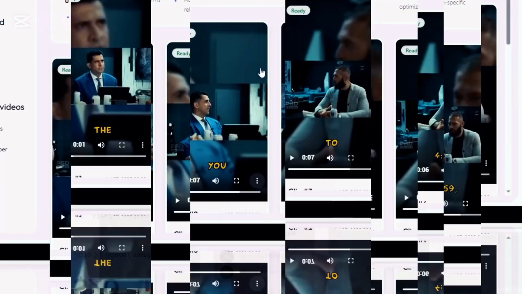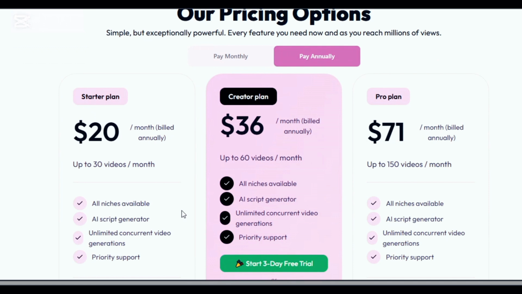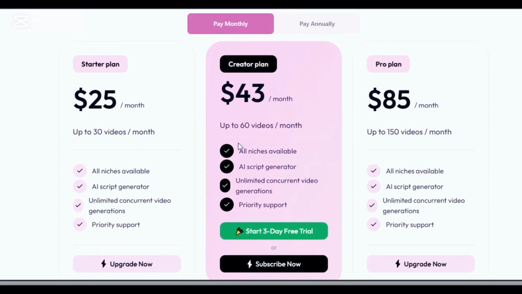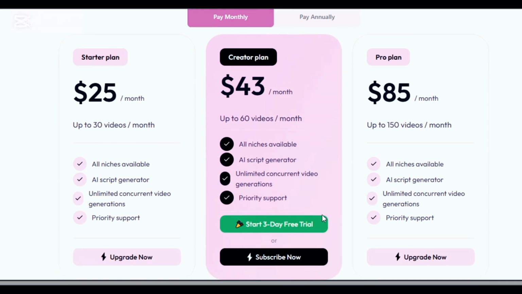No editing. Make sure you try this out and see how it reduces the stress of creating your viral clip by yourself. To continue to enjoy this feature, make sure you subscribe to their Pro plan. What you will benefit from the tool is more than the amount you are paying. Make sure you choose the plan that fits your project.